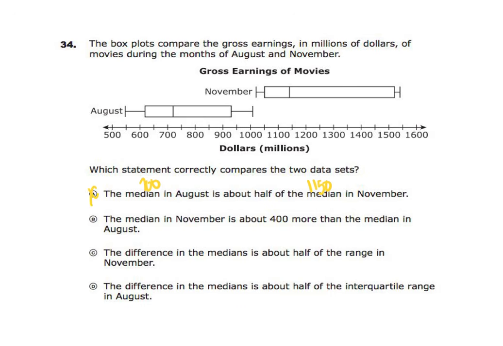The median number is about 400 more than the median in August. So yeah, 700 plus 400 gives you closer to that 1,150. So B is your answer. C says the difference in the median is about half of the range in November. That's not going to be it, and neither is D.